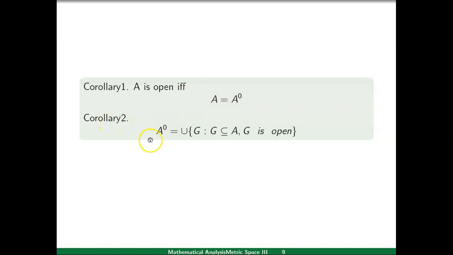Corollary 2 says that A interior is equal to the union of sets G, where G is contained in A and G is an open set. So these are the properties of the interior of a set.